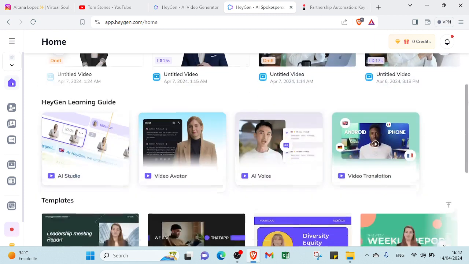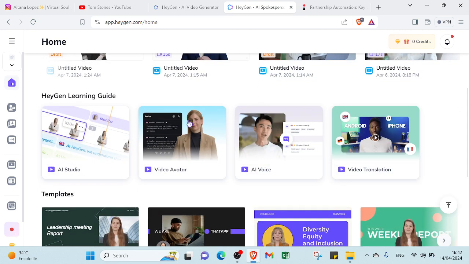If we scroll down over here, you'll find the HeyGen learning guide. You can find AI Studio, video avatar, AI voice, video translation. You can find a lot of videos and a lot of information that can help you understand better how it works. As you can see here, we have, for example, AI Studio, so you can understand how it works. If you find difficulties with it, the same thing goes for video avatar, AI voice, and video translation.